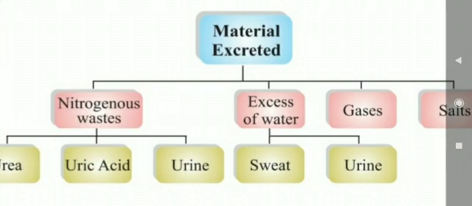So, these waste products have to be removed from the body, and this process of eliminating harmful waste products from the body of living organisms is termed excretion. Different organisms have different strategies for removal of these waste products.